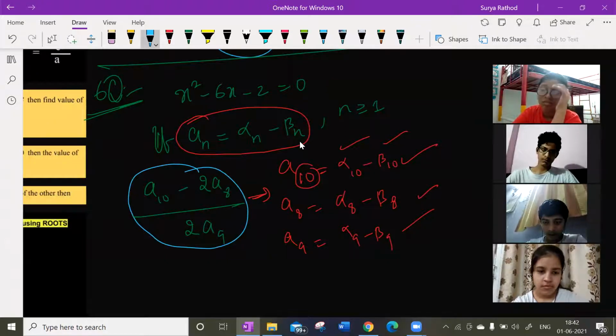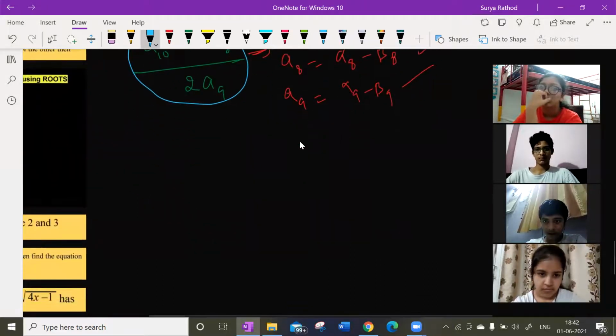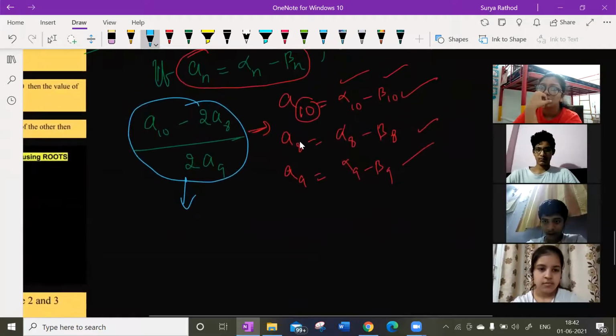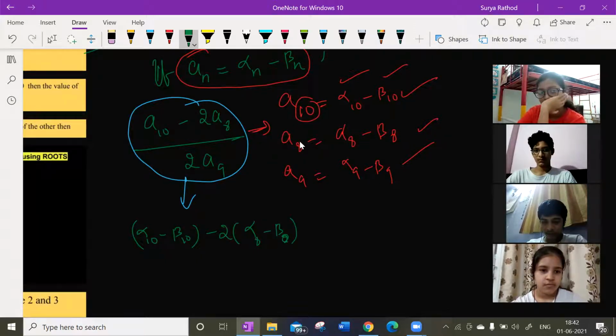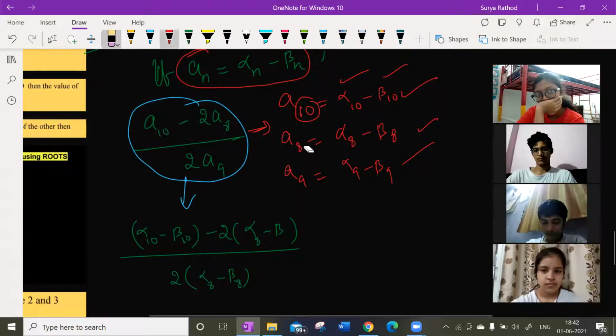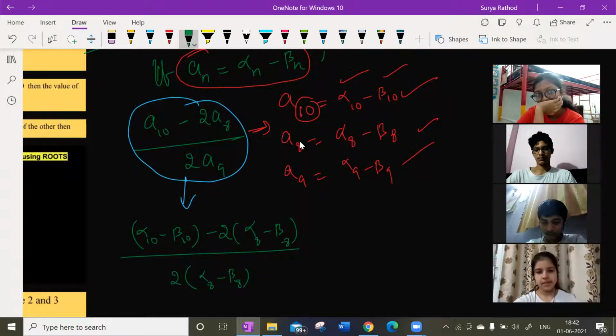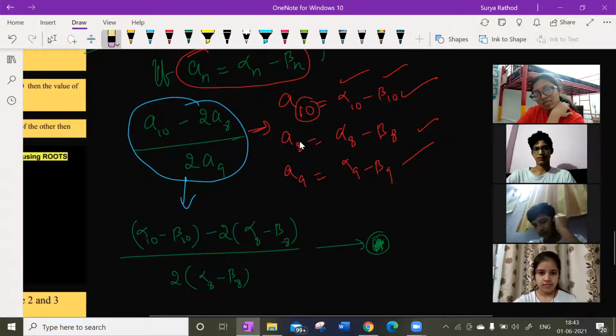So how can we make it further? Look at this. We'll substitute here. What is a10? I got alpha^10 minus beta^10. Minus 2 times a8, I'm substituting everything, divided by 2 times alpha^8 minus beta^8. Understood, guys? Let us make this my star equation.